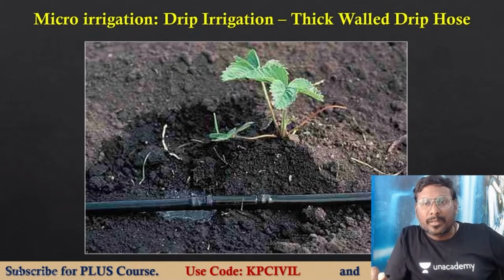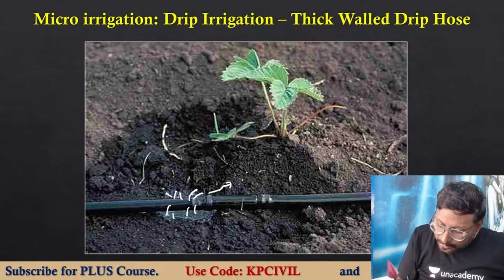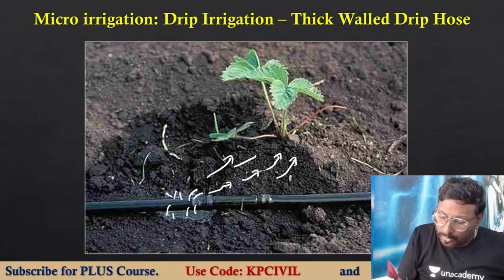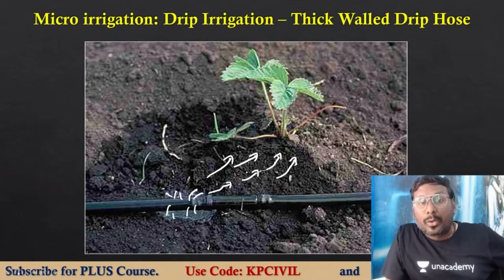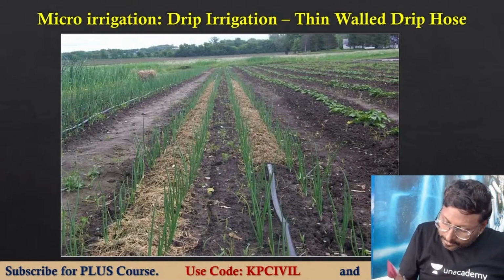This picture shows a thick walled drip hose. A drop of water is coming here, a small drop of water, and that is passing towards the crop. Micro irrigation, thick walled drip hose. Here also, a thin walled drip hose. Thin wall, this is the pipe given. Thin walled pipe.